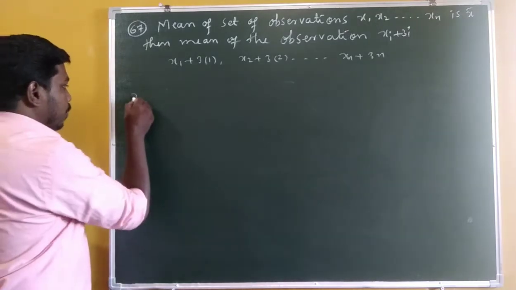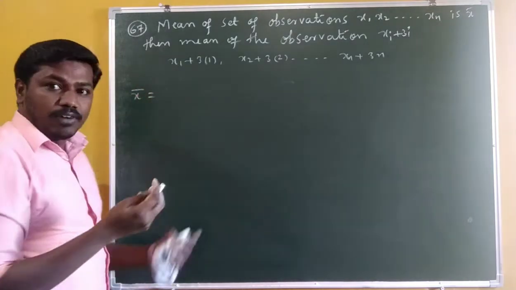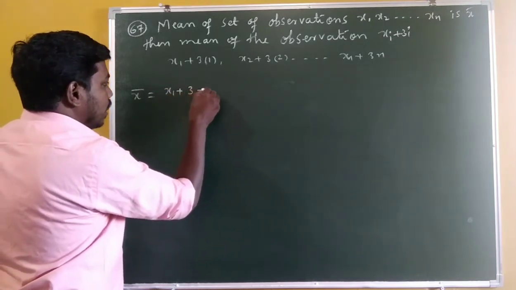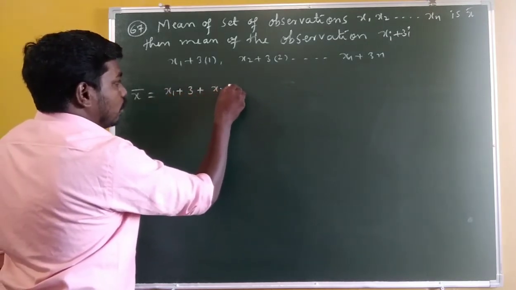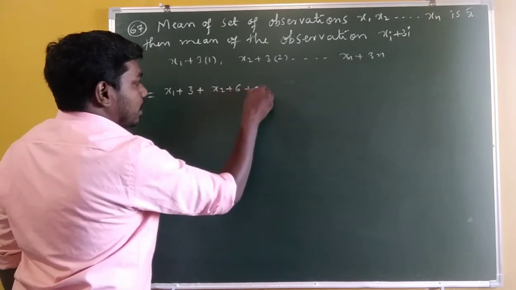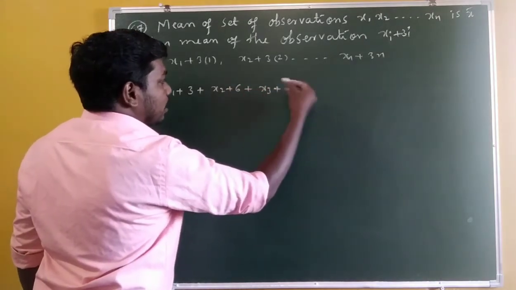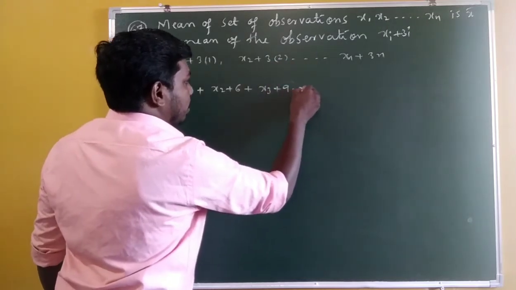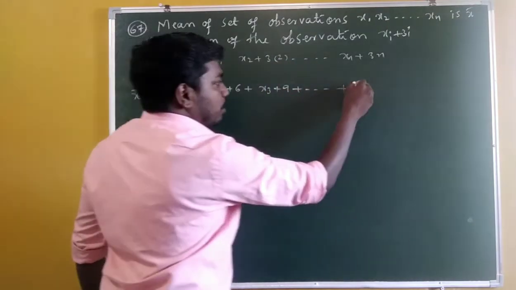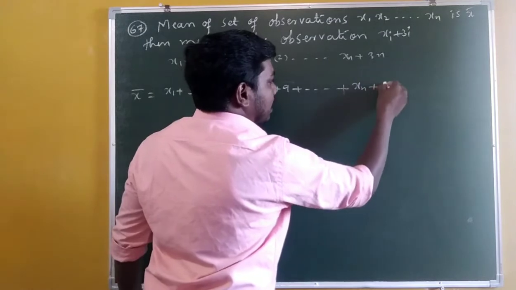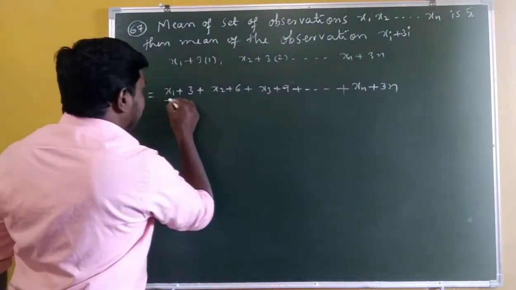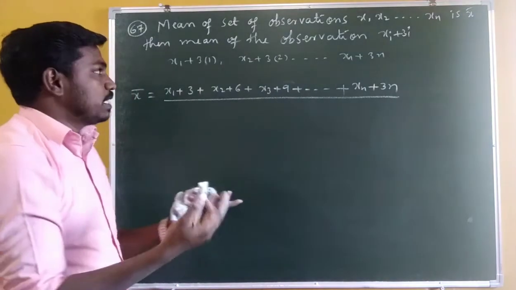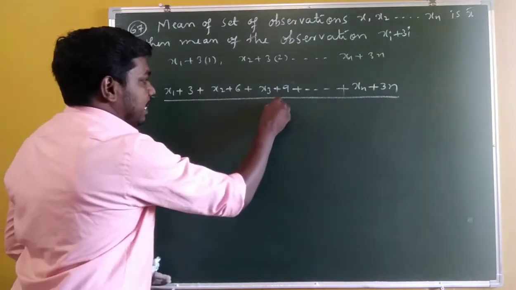Yes, so mean is defined as what? Sum of all observations. So nothing but x1 plus 3, next x2 plus 6, next x3 plus 9, and so on. Nth term is what? xn plus 3n. So divided by, how many terms? The number of terms will be the same. So how many terms? n terms.